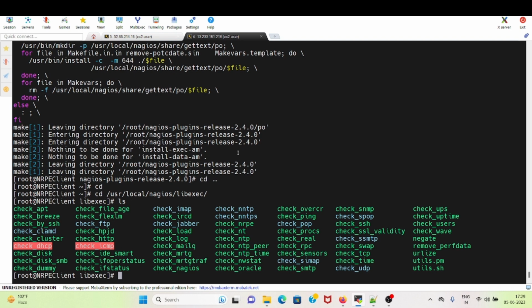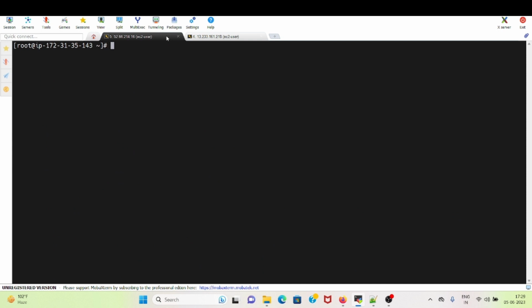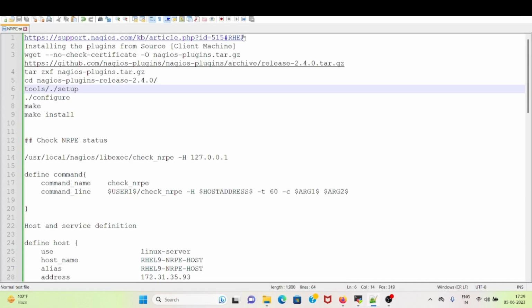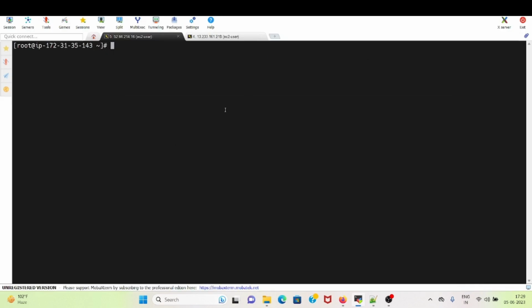The same steps, the way we configure NRPE, we need to configure for this Nagios server. We need the check_nrpe module. For that, we can go through this document, support.nagios.com, this KB article, which will help us in setting up the Nagios NRPE, that is the check_nrpe command.